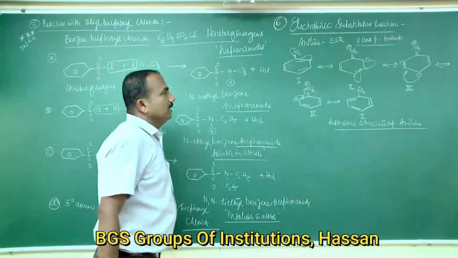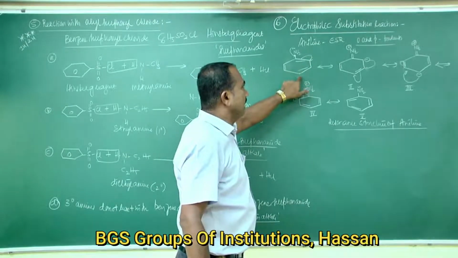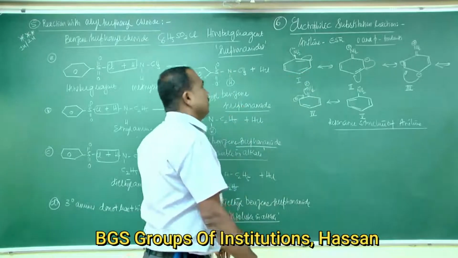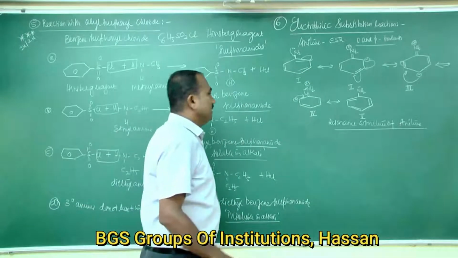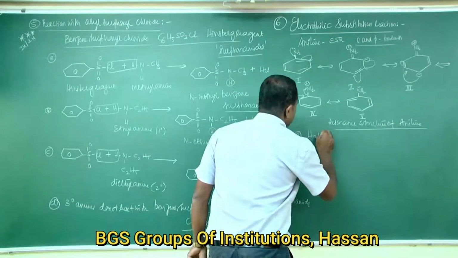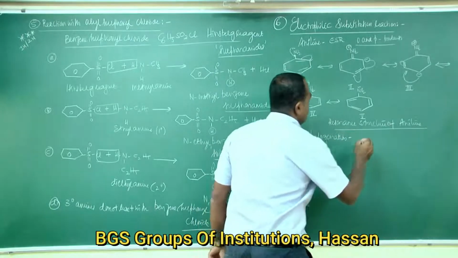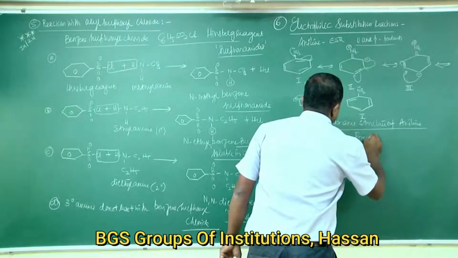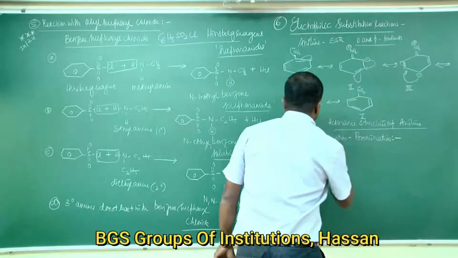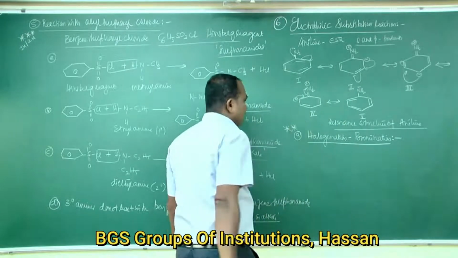Okay, therefore, they show ortho and para products because the electron density is more in ortho and para than in meta position. Okay, so we are going to study the reactions one by one. First reaction is halogenation, and in that the reaction is bromination. Very important reaction.